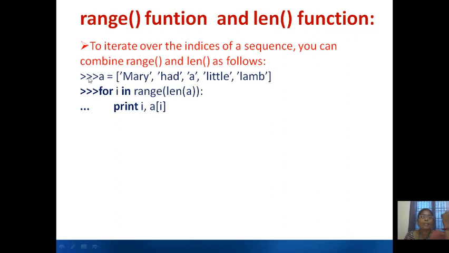So a is equal to Mary had a little lamb. So these are the sequences. For i in range length of a, that means 5. Length of a is 5. So print i, comma a of i. Then it will print the index and the word. It will start from 0. So 0 as Mary, 1 as had, 2 as a, 3 as little, 4 as lamb.